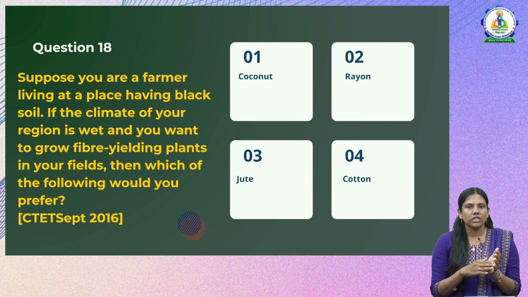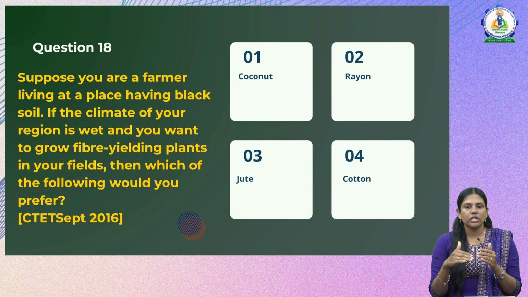Now let's go for the next question. Suppose you are a farmer living at a place having black soil. If the climate of your region is wet and you want to grow fiber yielding plants in your fields, then which of the following would you prefer? Coconut, rayon, jute and cotton. Rayon is a synthetic fiber, so that will be ruled out. The option 2 will be ruled out.